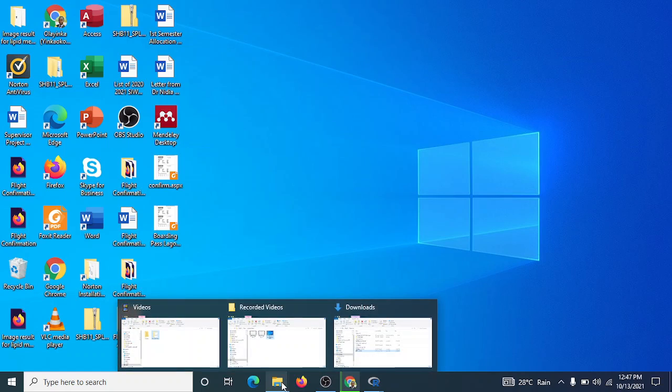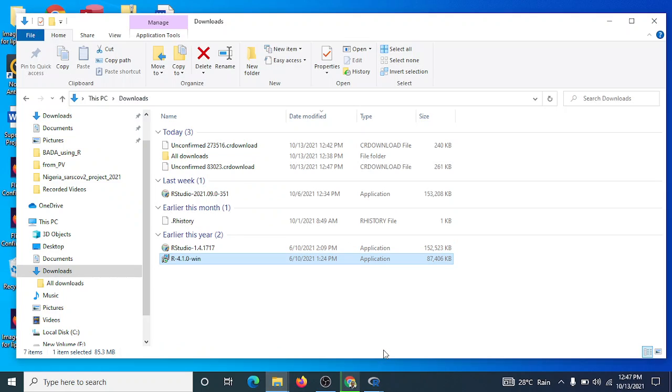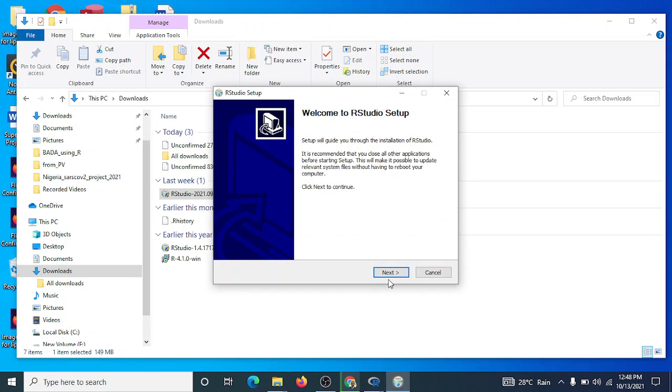Go to your download folder. On my download folder, you can see my RStudio is there. So let me double click on my RStudio for me to install it. You can see, do you want to allow this to make changes to your device? Yes. When you click yes, it starts. And we start the prompts.